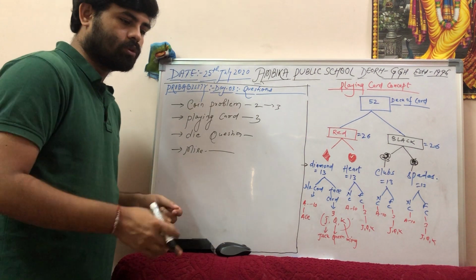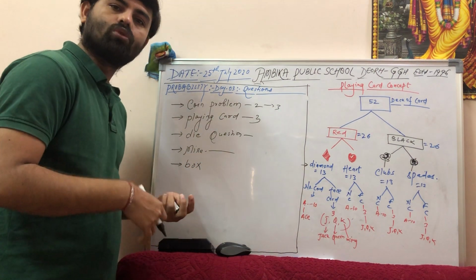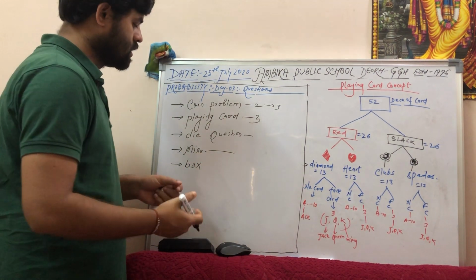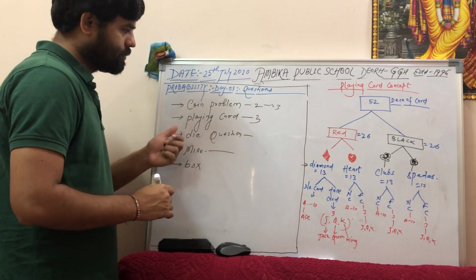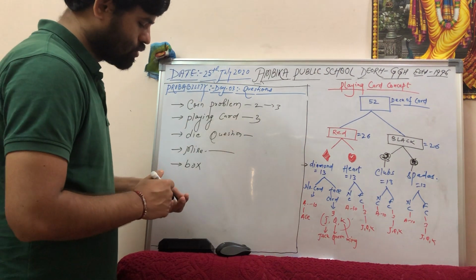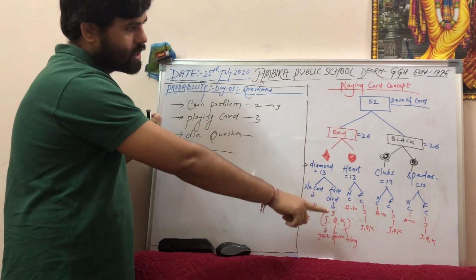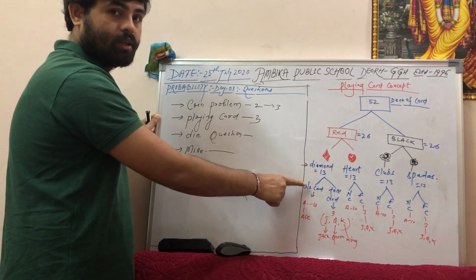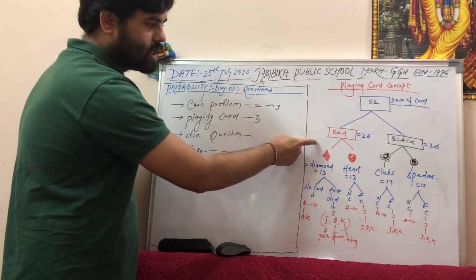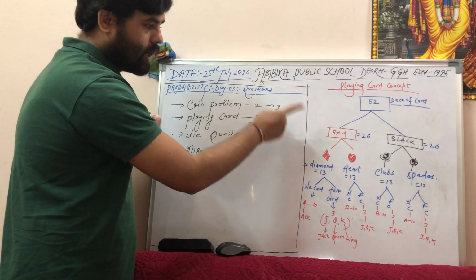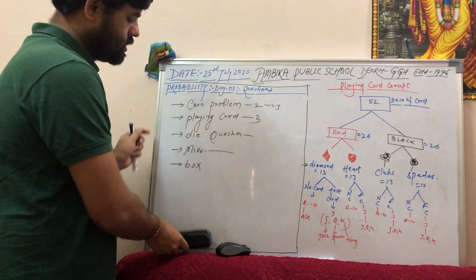And similarly, you will see some questions on balls also, where a container or box has so many red balls and blue balls, and how to solve such a question. So we'll solve all these questions. There are approximately five types, so 5 into 3, 15 to 20 questions I am going to solve in today's class. Let me start with the playing card questions, because in the last class I kept the diagram I created here, and you will see how efficiently I use this concept, and the questions will be solved very easily. Okay, so we'll see this one first.